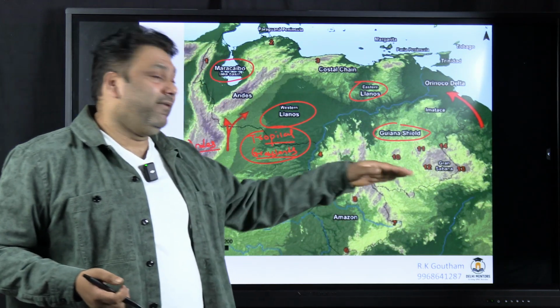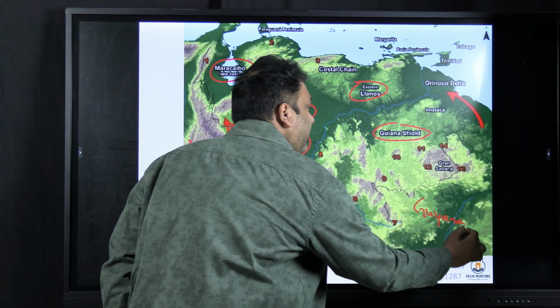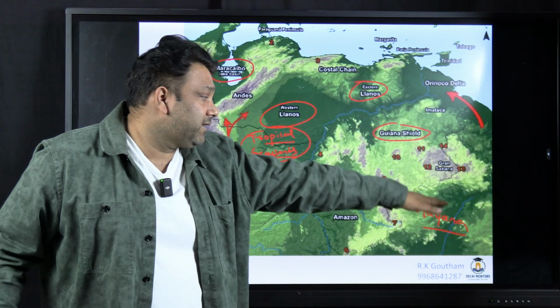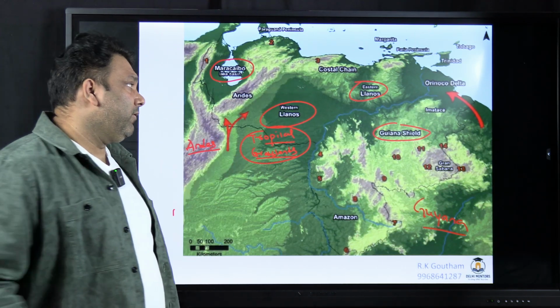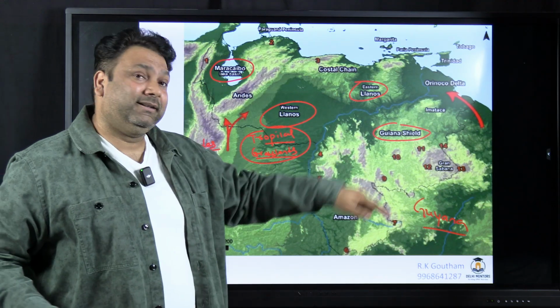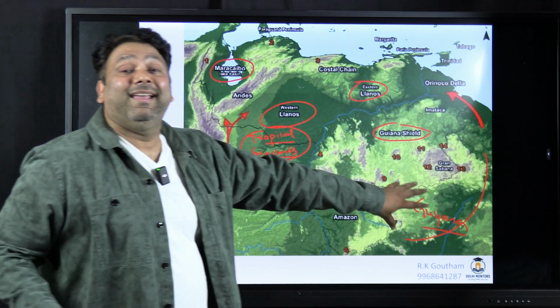And beside Venezuela, you have a country called as Guyana. So this Guinea Shield region also extends into Guyana. So around an year ago, Venezuela has attacked part of Guyana, and this region is called as Essequibo.